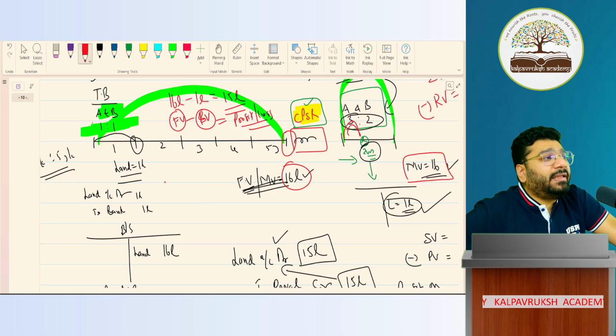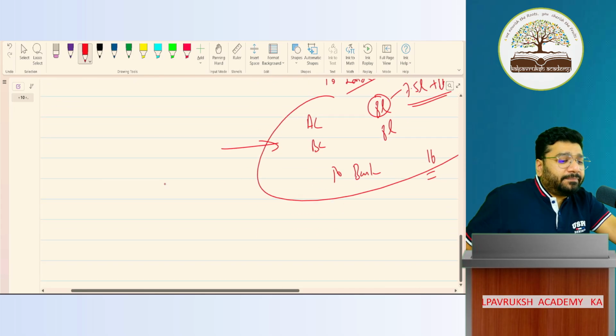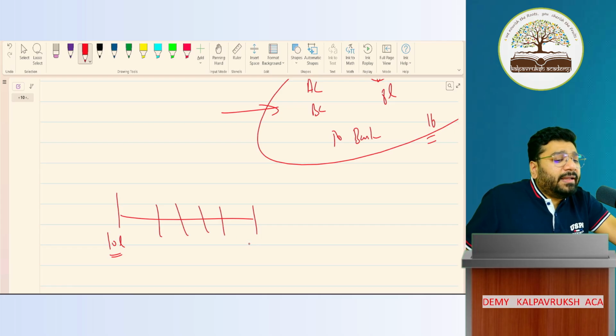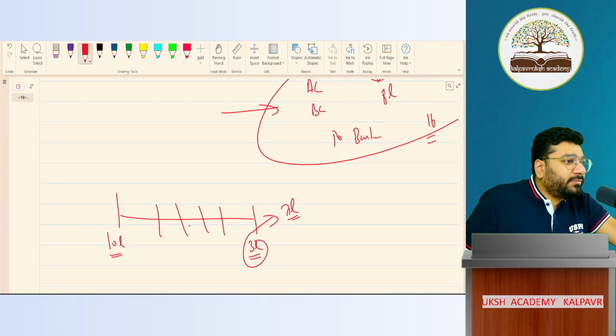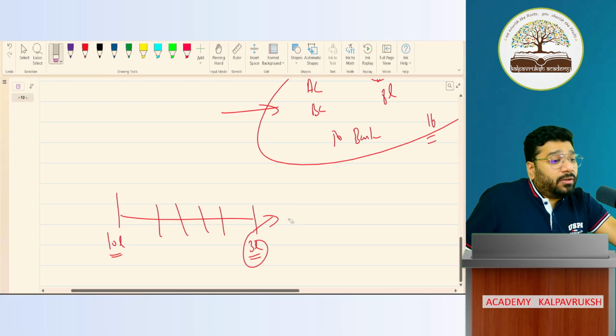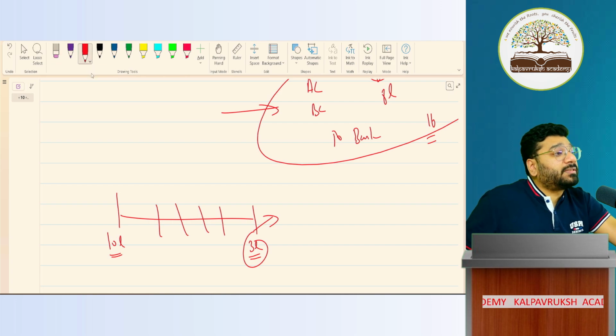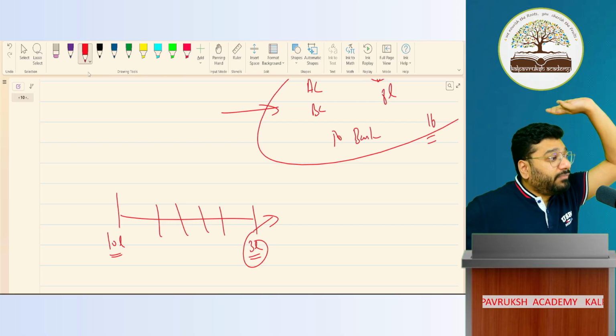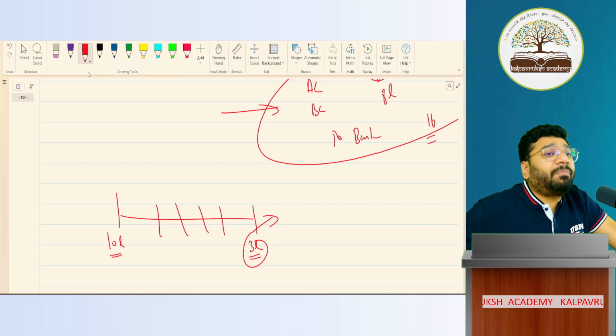Then you purchase one building for 10 lakh. You depreciated. After 5 years, the value of the building is 3 lakh in your books. But in market, if you go and sell it, you can sell it for 7 lakh rupees. But here, the building value is not increasing. Or sometimes the building can be sold at a price higher than the acquired price. Lot of apartments. If you had purchased 20 years ago, the price of the apartment in Coimbatore, 3 BHK was 25 lakh. Today, it has been sold for 1.5 crore, 2 crore.